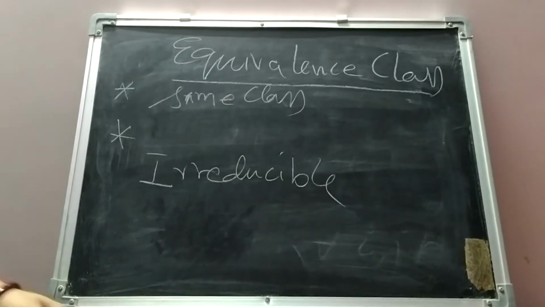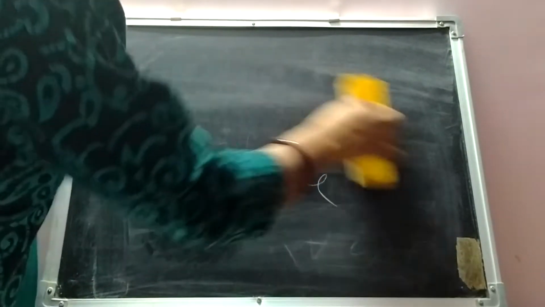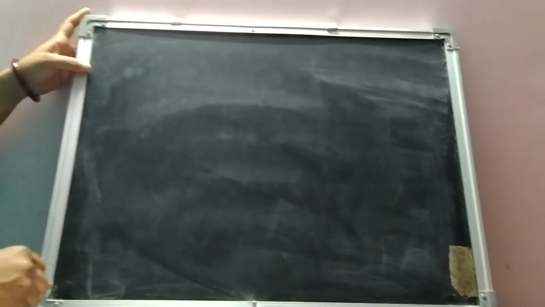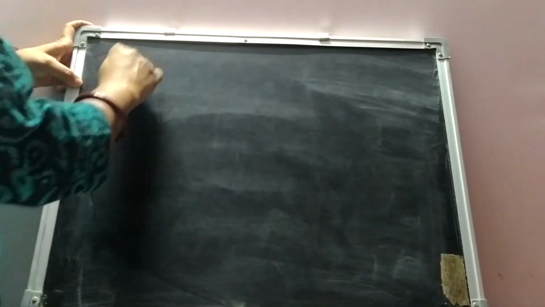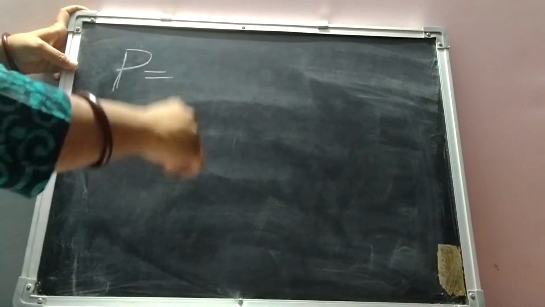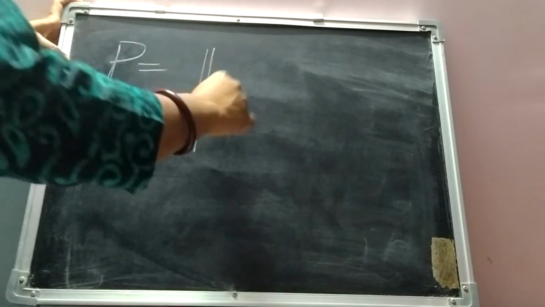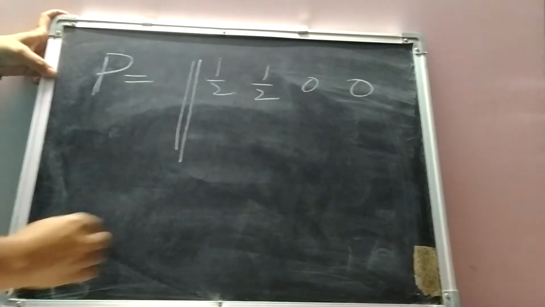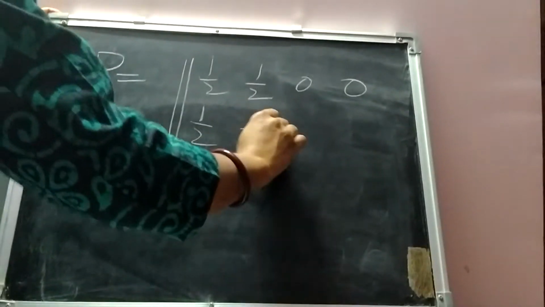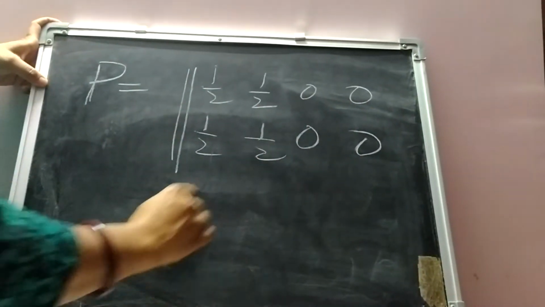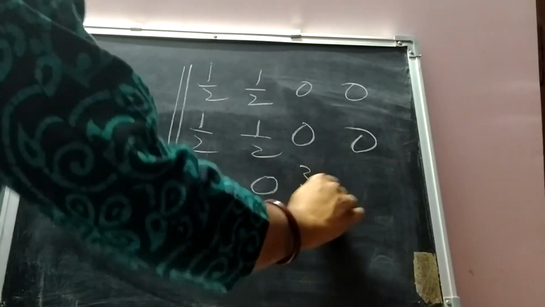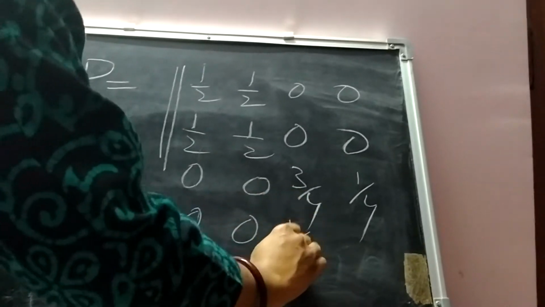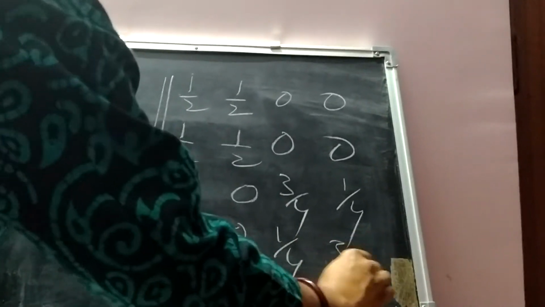Let us take an example to see how we can identify the classes and check whether the given Markov chain is irreducible or not. Suppose corresponding to a Markov chain, we have the transition probability matrix with rows 1/2, 1/2, 0, 0; 1/2, 1/2, 0, 0; 0, 0, 3/4, 1/4; and 0, 0, 1/4, 3/4.